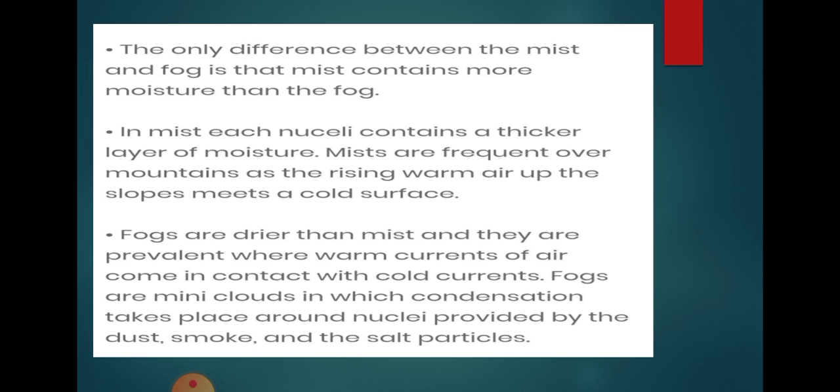Mists are frequent over the mountains as the rising warm air up the slope meets the cold surface. Basically, we can see mist near mountains. And fogs are drier than mist. They are prevalent where warm currents of air come in contact with cold currents, and fogs are mini clouds in which condensation takes place around nuclei provided by dust, smoke and salt particles. So this is the basic difference between fog and mist.